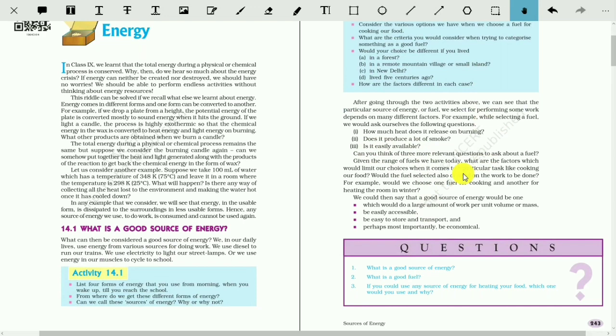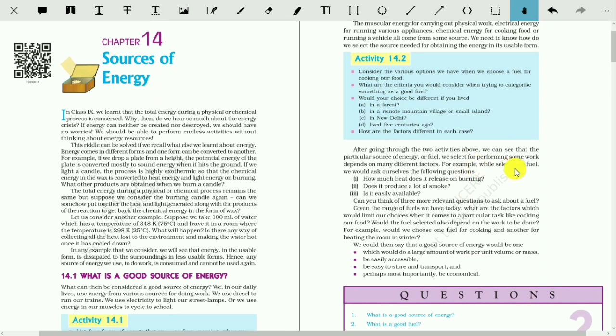And next of that, economical. Yes, this is very important. We have to think about money. We have to think about our pocket. That is economical. After all these things, if it is economical, then we can go for that. If it is not economical, we can change the option. We'll choose another fuel. And finally, nowadays the fifth point will come, that is, will it produce a lot of smoke?